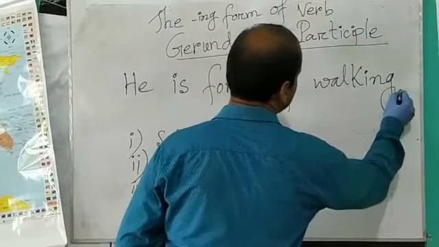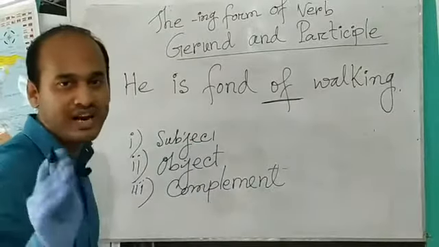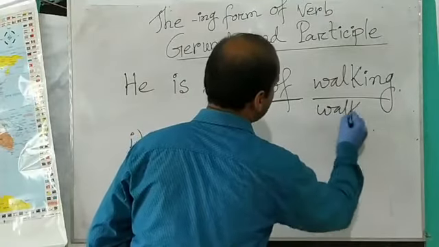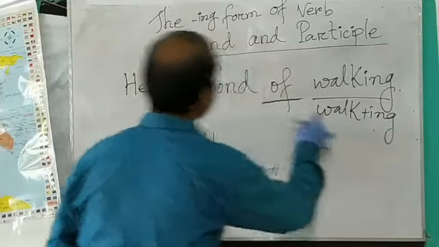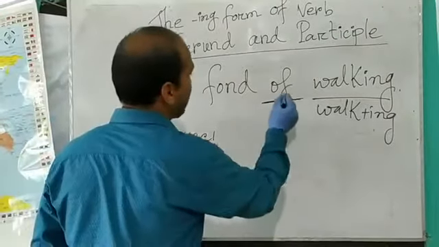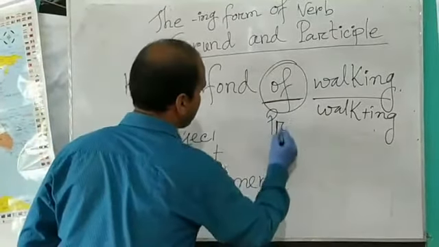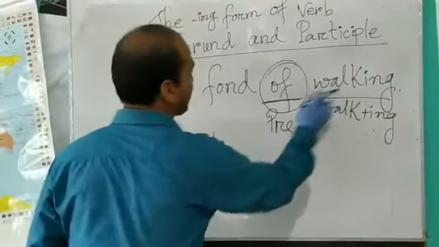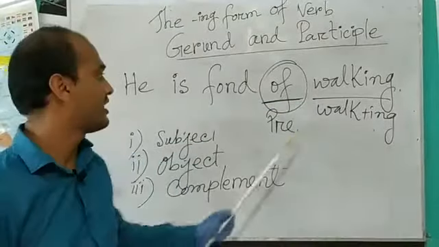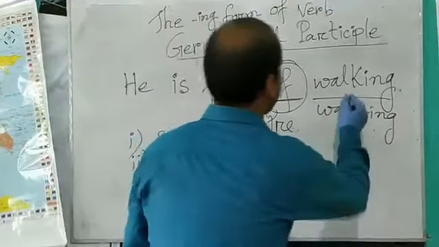Here you can see a preposition. Of is a preposition and walking is a verb. Walk plus ing. This is the ing form of the verb, walking. And it is used here as the object of the preposition of. This is the preposition and this is the object of the preposition. Walking is the object of the preposition here. So it is also a gerund.